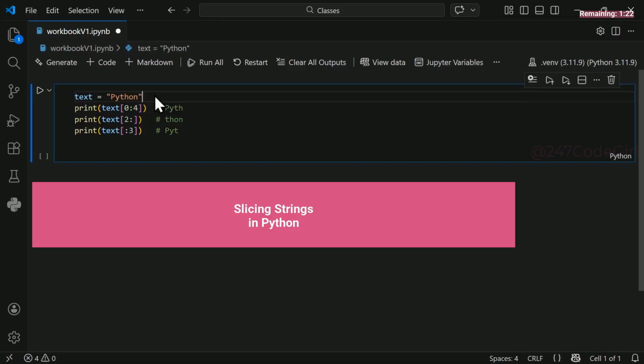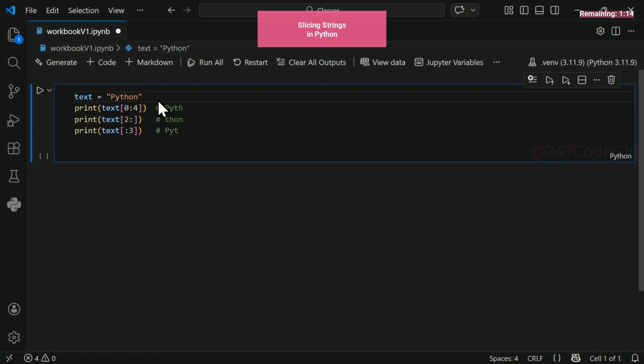Slicing strings in Python. You can grab just the part you need of a string. No extra letters. Slicing lets you cut a string like a slice of cake. The slicing syntax is start and end position. This gets part of a string. You add the variable name, then square brackets. You add the starting position, and the last position you add the end. You separate the two with a colon.